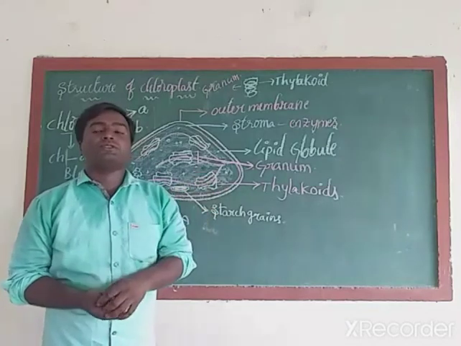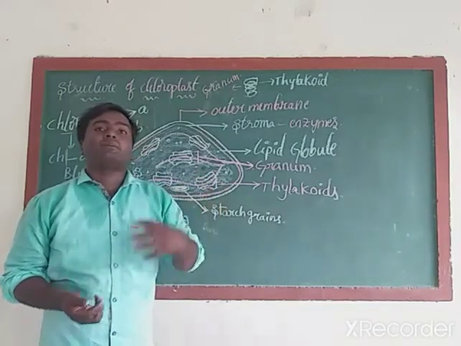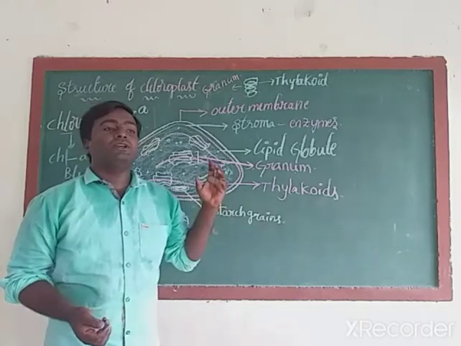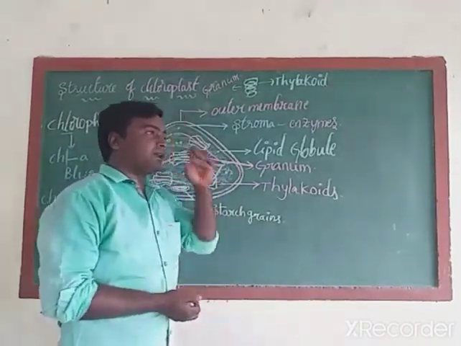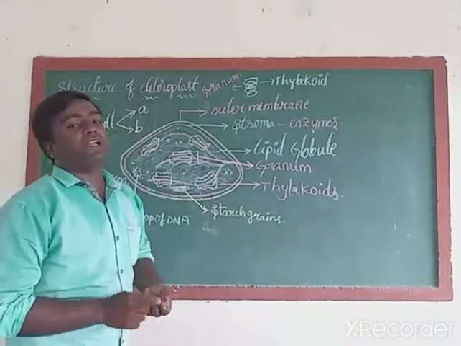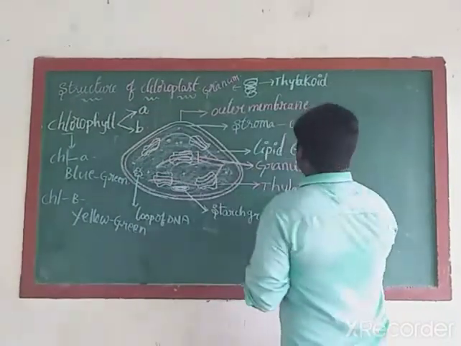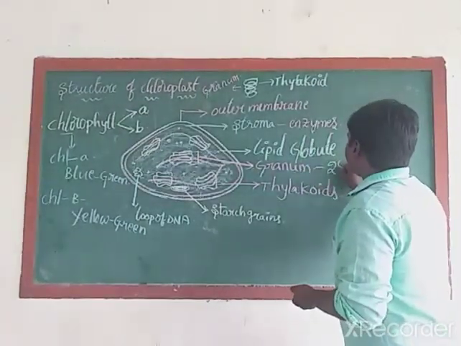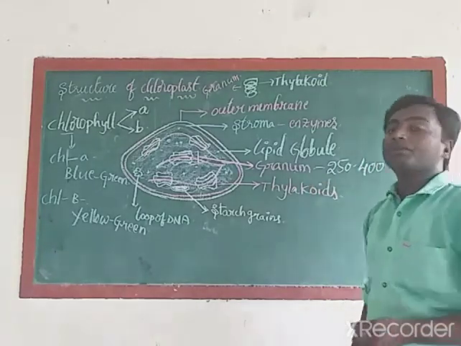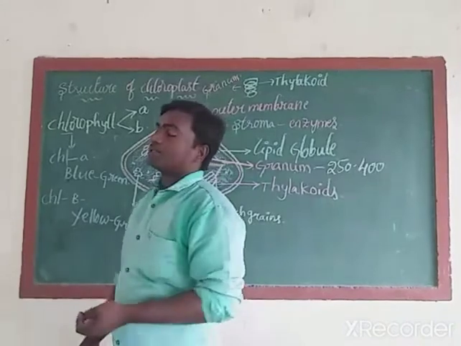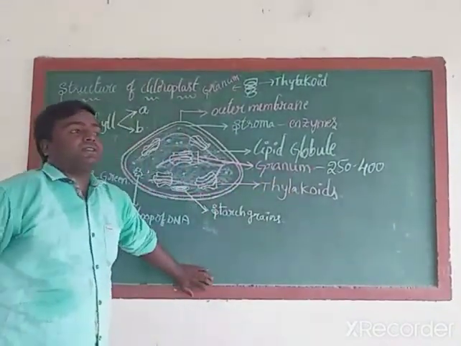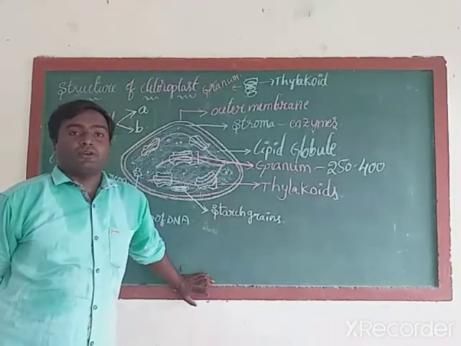During the photosynthesis process, what will happen? Sunlight will be captured, then food materials will be prepared. So in order to capture the sunlight, there are photosynthetic pigments in the granum of the chloroplast. How many photosynthetic pigments are there? Around 250 to 400 photosynthetic pigments can be seen in the granum of the chloroplast.